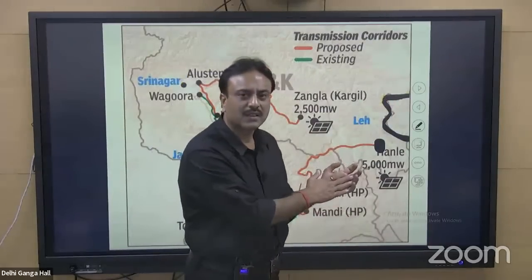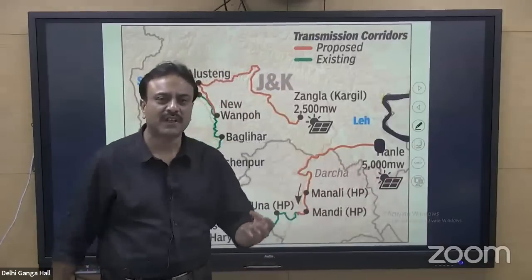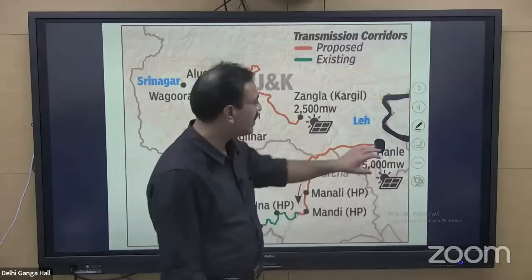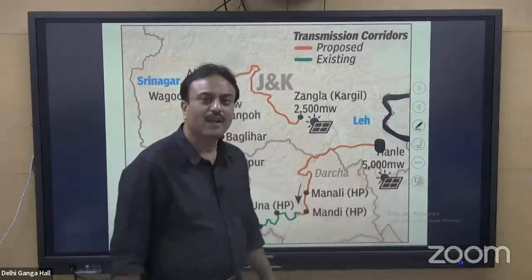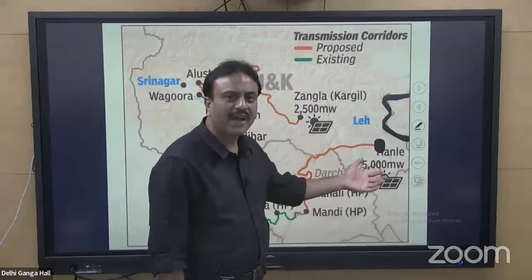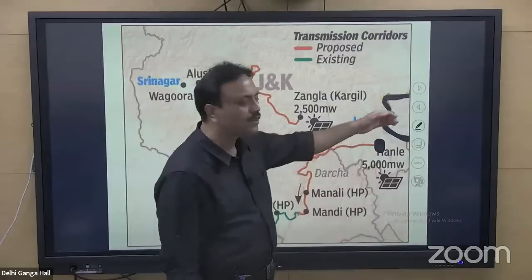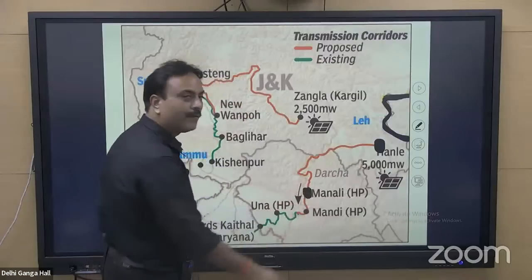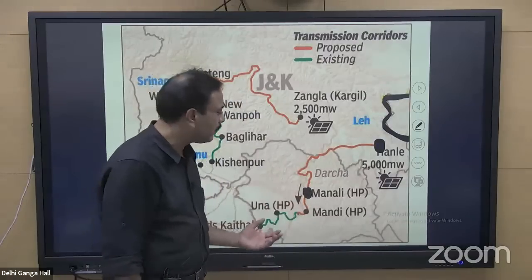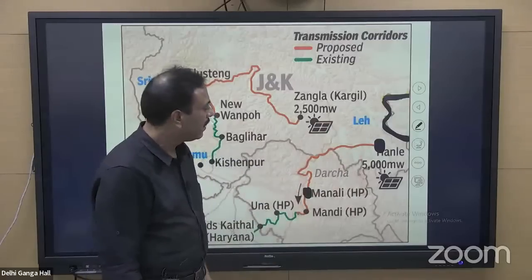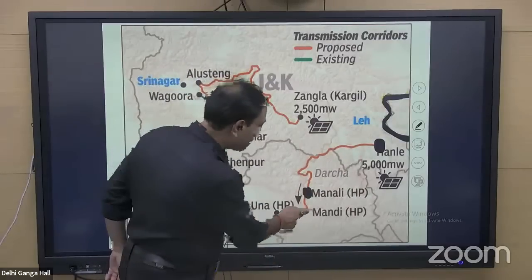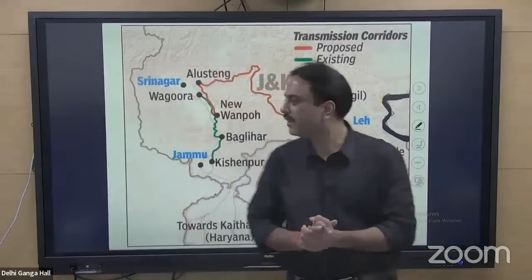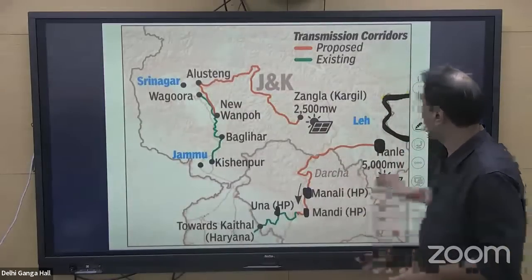See the nearness, right? When the same type of infrastructure project is carried out by China, our papers get flooded that China is doing this and that. And even our country is doing that only. However, this is the location which gives this particular region its importance, very close to the Sino-India border. See the location of Manali. Now UPSC may ask a question, which observatory will you reach if you cross Manali and move towards the region of the India-China border? Another important hill station over here is Mandi, Una over here, right? So all these are important regions as far as this entire section of Ladakh is concerned.